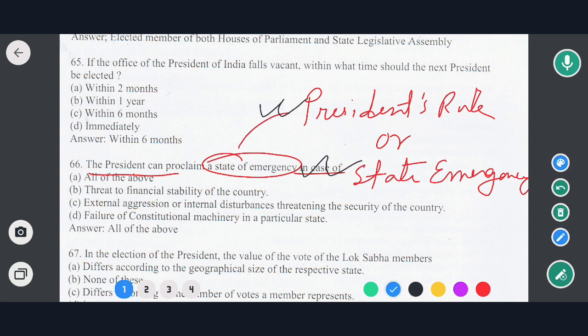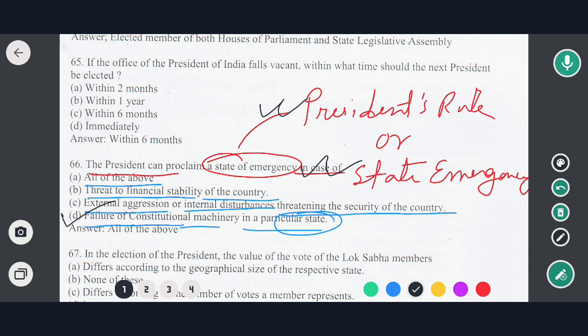The options are: all of the above, threat to financial stability of the country, external aggression or internal disturbance threatening the security of the country, failure of constitutional machinery in a particular state. So, in this case, the correct option would be option D.